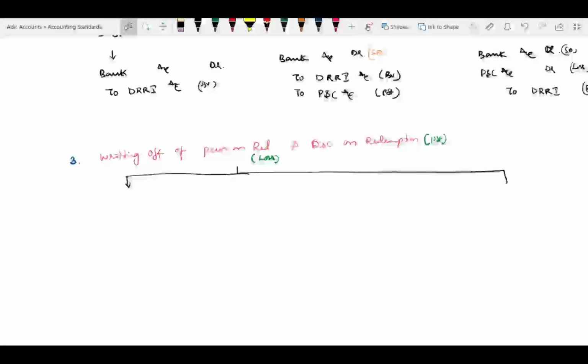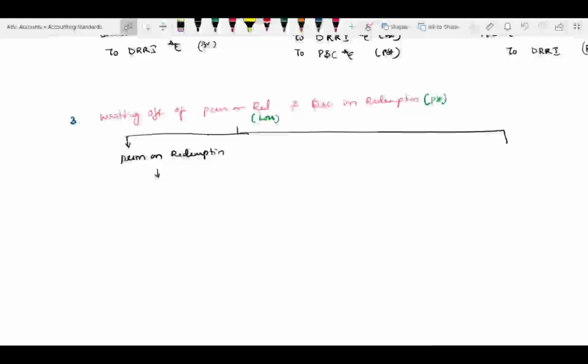If it is for premium on redemption, the entry is, my dear friends, that the premium, if it is there, you have to transfer to P&L if it is new, that is, if DRR is not created. Or if it is already created, the debenture redemption premium account, that is nothing but DRR, you debit and use it.